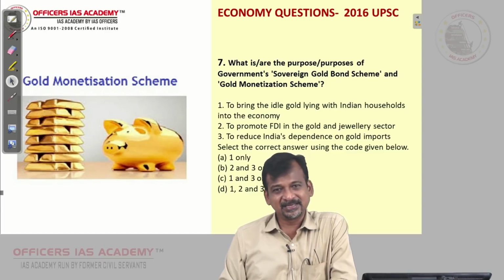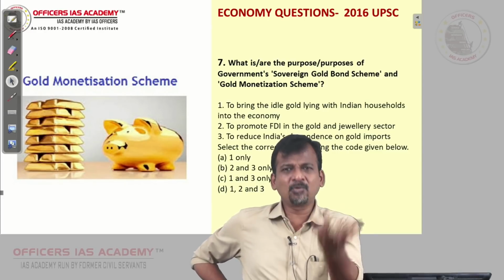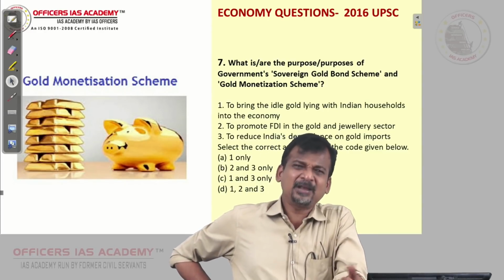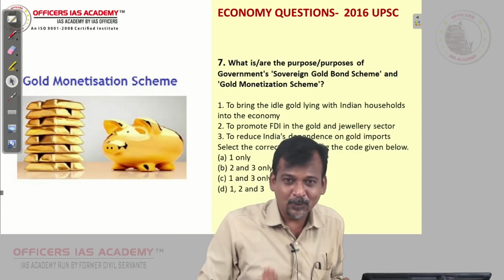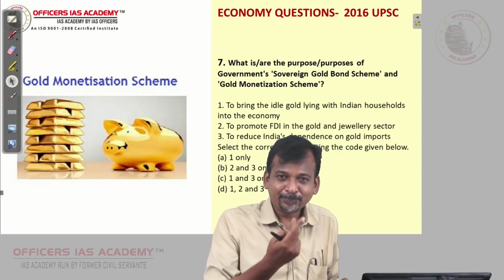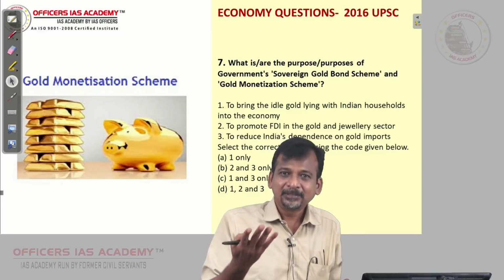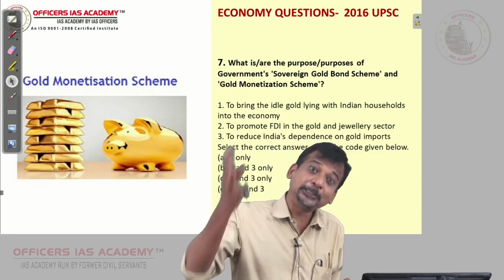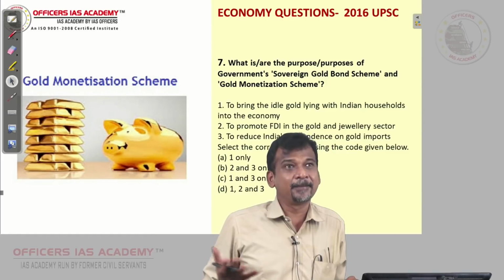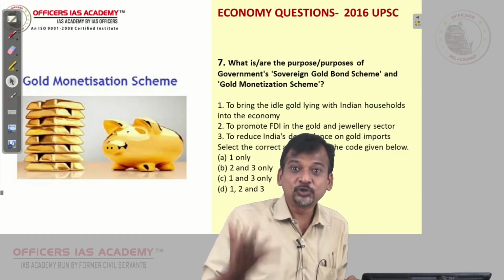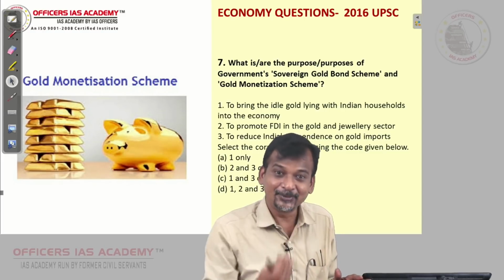Now what the government was thinking is, see, India is our country, we are obsessed with gold. In fact, I think we are the number one importer of gold. But when we import this gold, we have to pay dollars. I think every year we import around 900 tons of gold. Think, 900 tons of gold. And around 10 or 11 billion US dollars is going out just for buying gold.